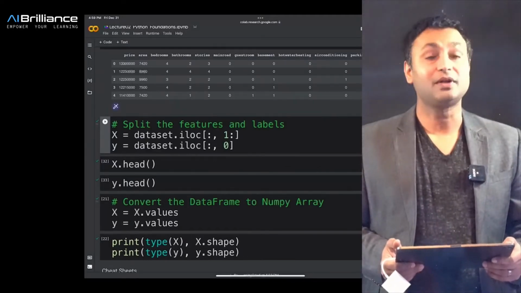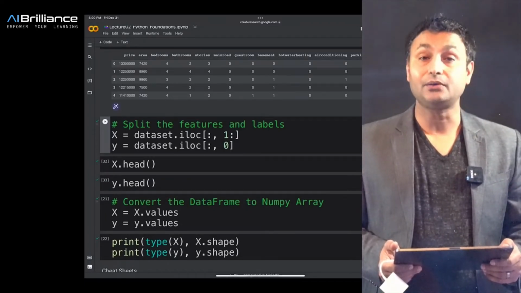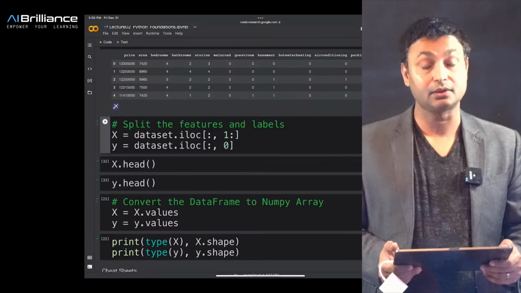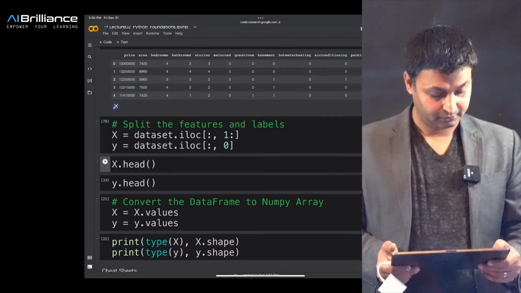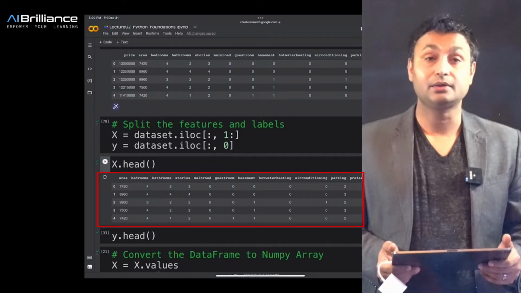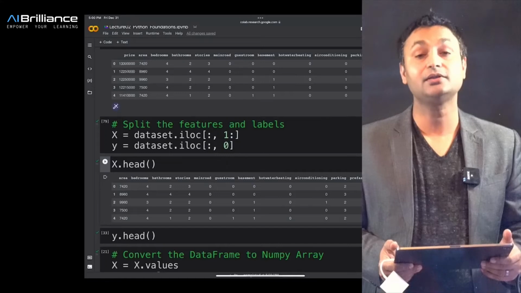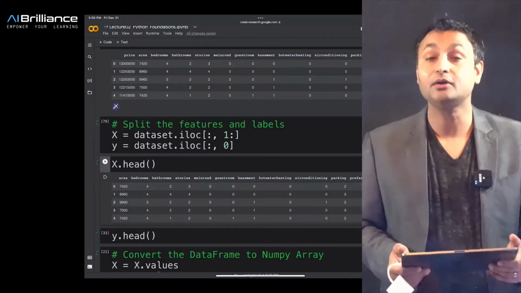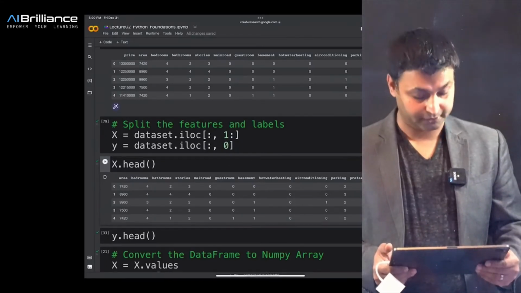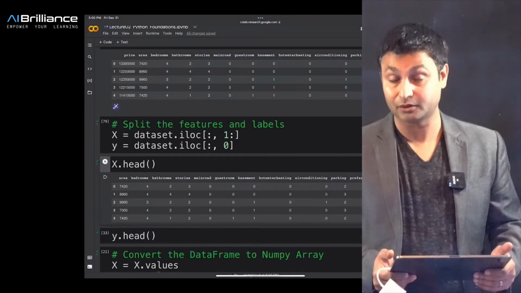Now that we have separated this, we can individually print out and see what is stored in X and what is stored in Y. Okay, so I'm running this. As you can see, this one does not store any of the price information, but it does store all the feature values that we are interested in, for example the area, number of bedrooms, air conditioning, parking spots, and so on.